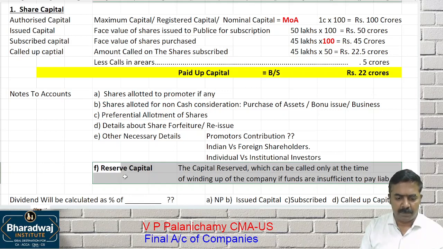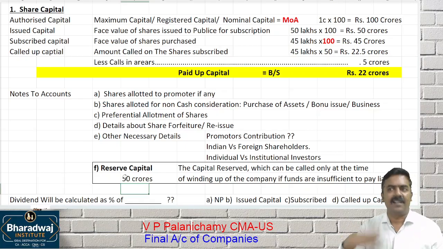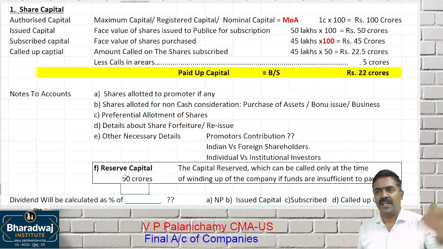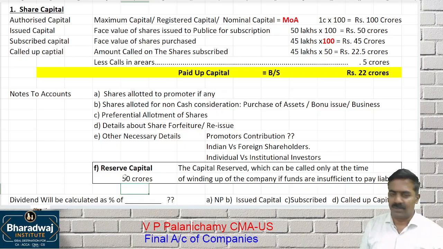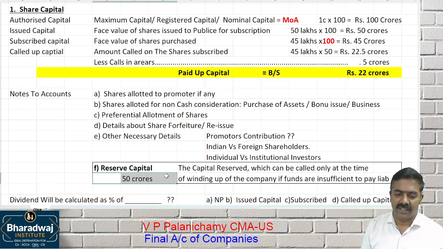At this time, suppose reserve capital of 50 crores is available, what will you do? Collect the 50 crore and pay. Still there is insufficient, that's all. Lenders have to lose the money. You all gave the money, 750 crore. Through selling assets, how much you got? 500 crore. By collecting money from reserve capital, how much you will get? 50 crores. And the balance 200 crores, you will lose money.